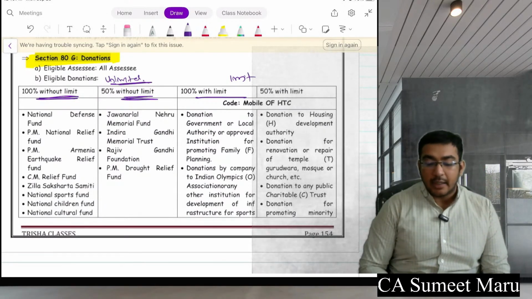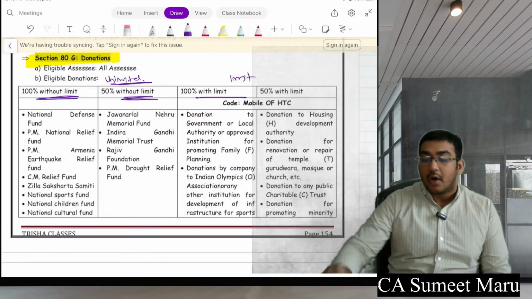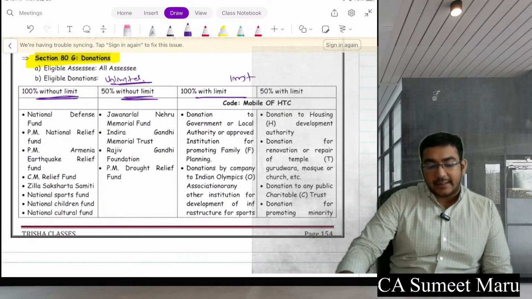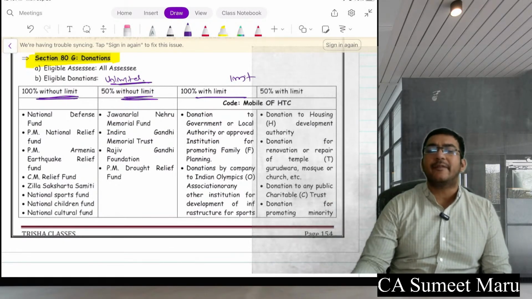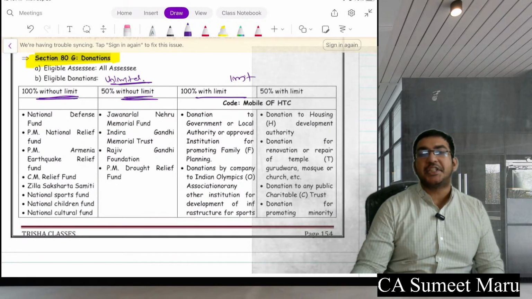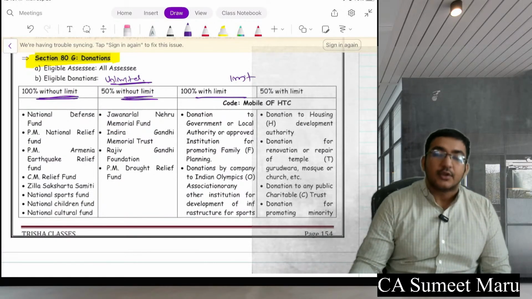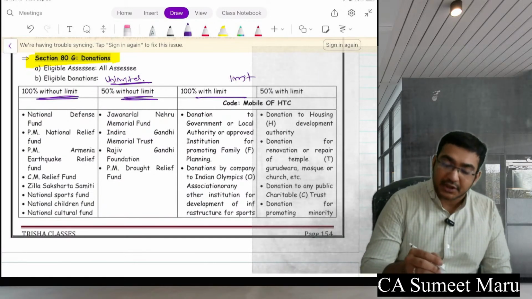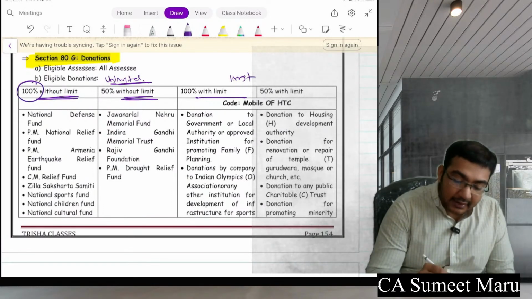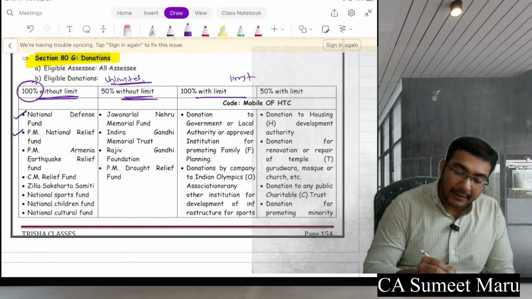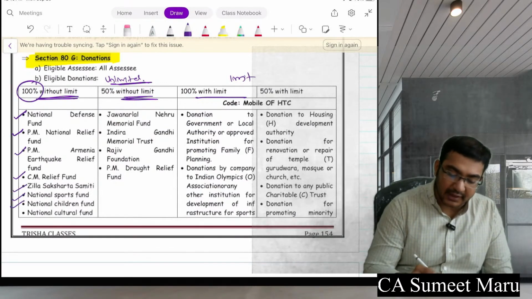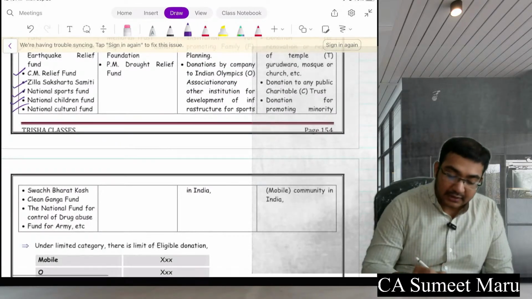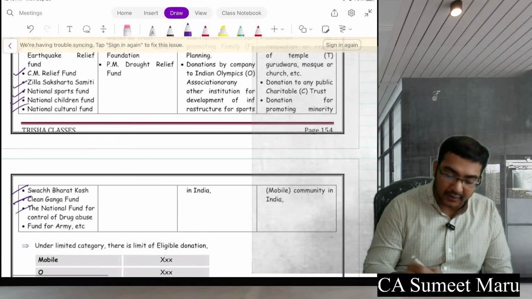In case of unlimited deduction, guys, whatever you pay, directly 100% or 50% you will get a deduction under section 80G. Okay, so how much we pay? So for such who are 100%, see, National Defence Fund, PM National Relief Fund, PM Armenia Fund, CM Relief Fund, Zila Saksharta Samiti, National Sports Fund, National Children's Fund, Cultural Activity, Swachh Bharat Kosh, Clean Ganga, National Fund, this all.